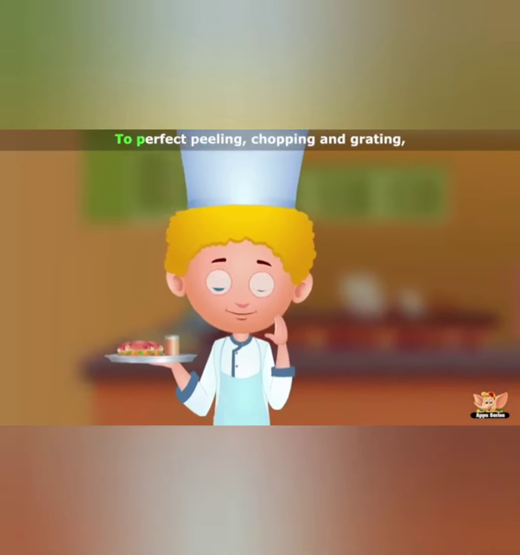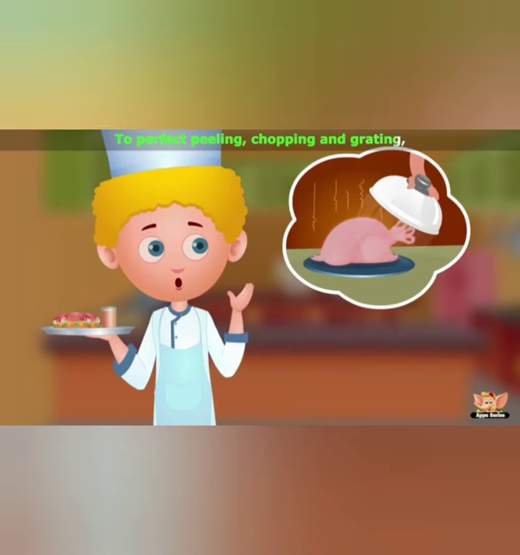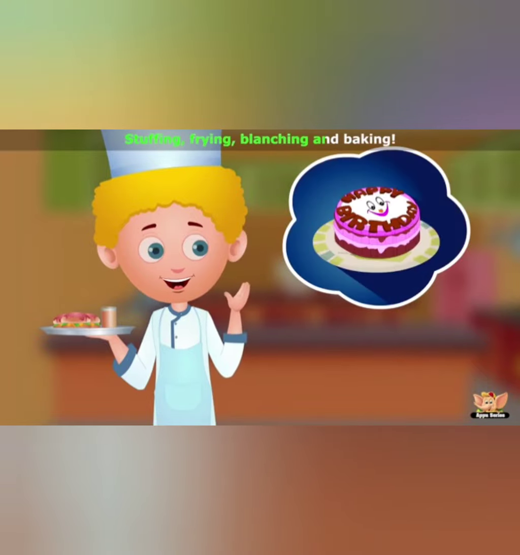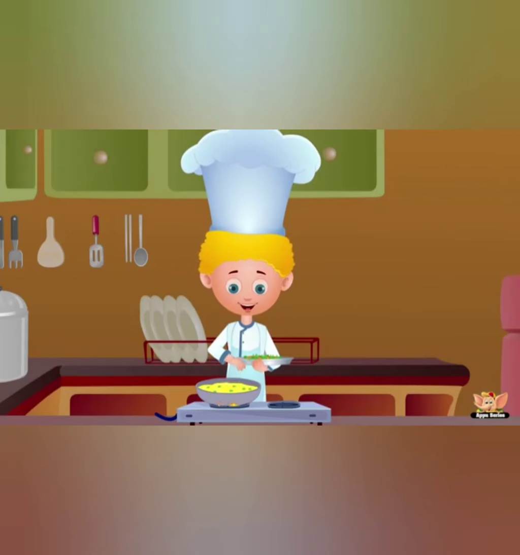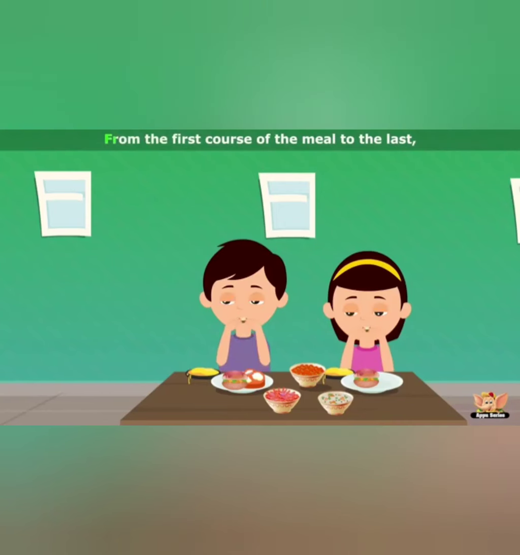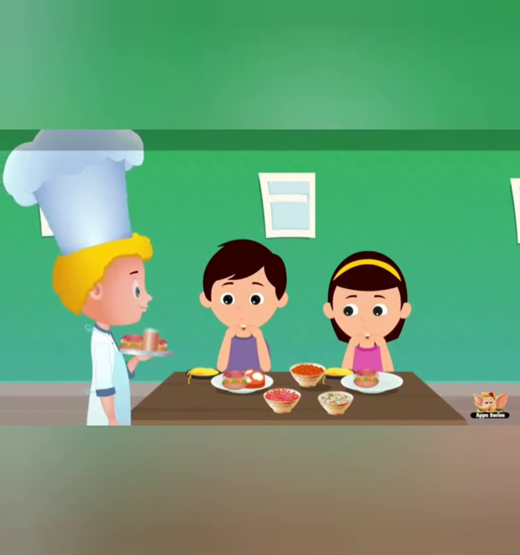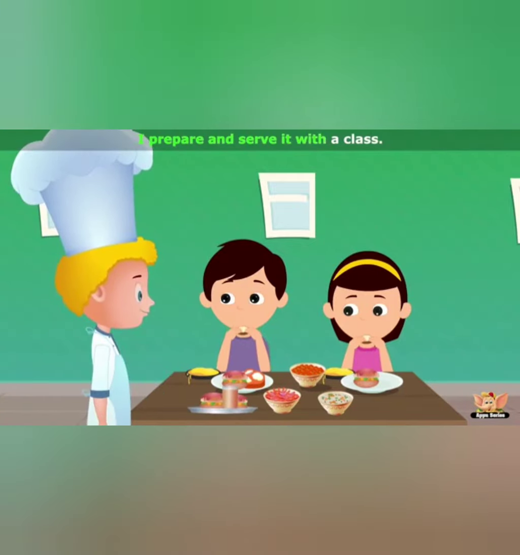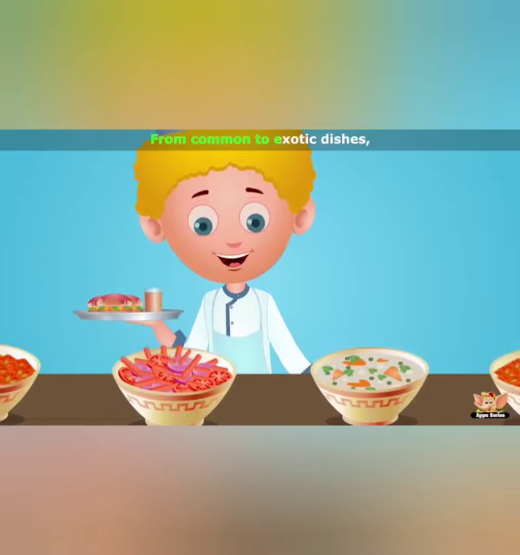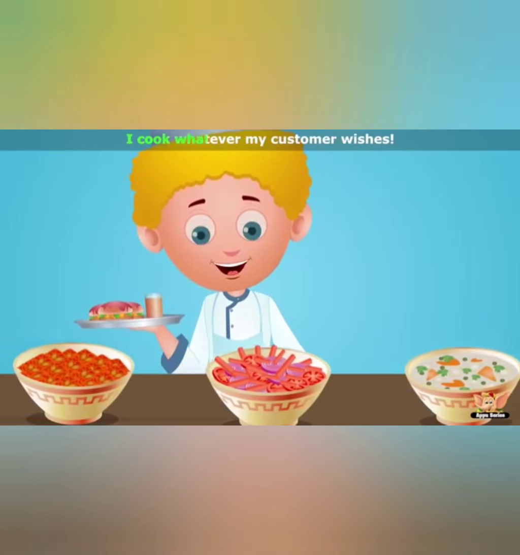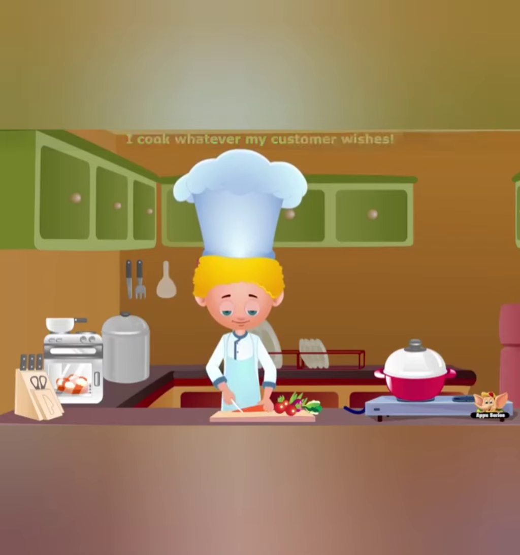Culinary art to perfect peeling, chopping and grating, stuffing, frying, blanching and baking. From the first course of the meal to the last, I prepare and serve it with class. From common to exotic dishes, I cook whatever my customer wishes.